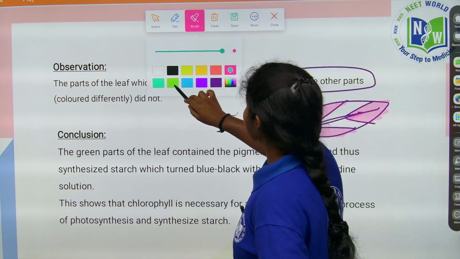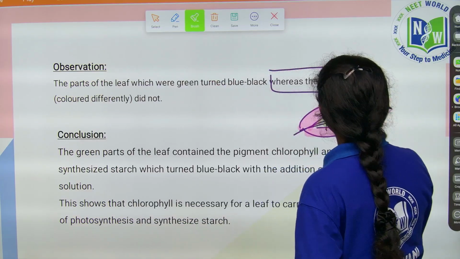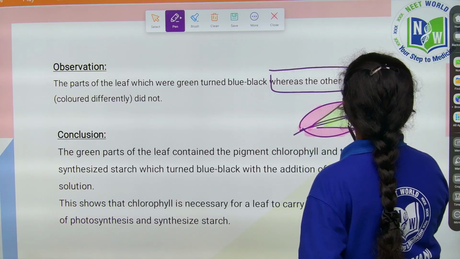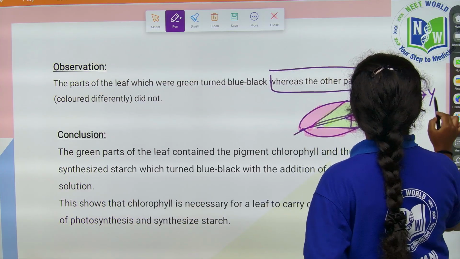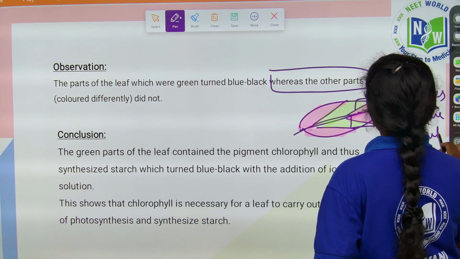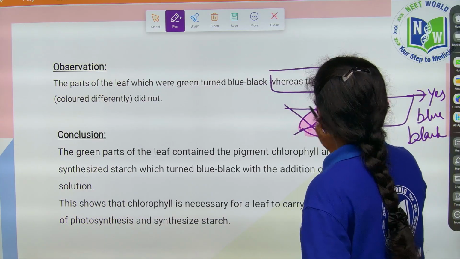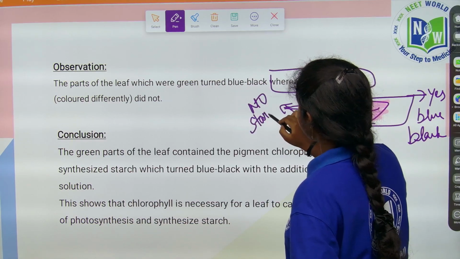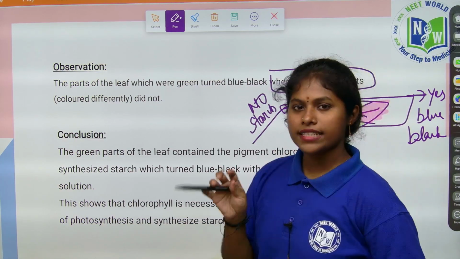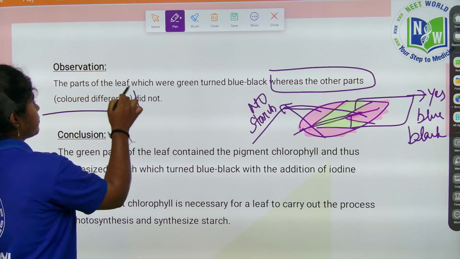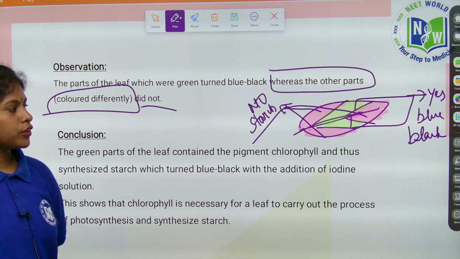Whatever green part is there turned into the blue, black color, which is the indication that starch is present. And these two parts did not form the starch in it, right? So this is about this experiment, children, with parts colored differently, right? You get to know about this, right?